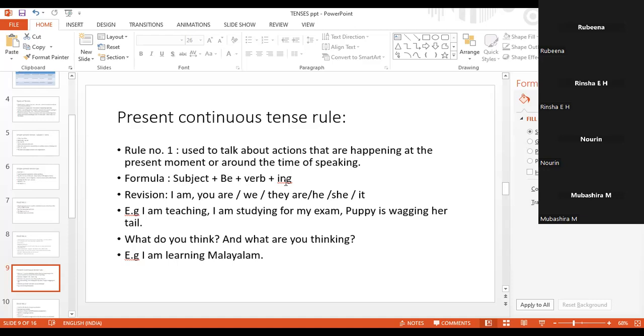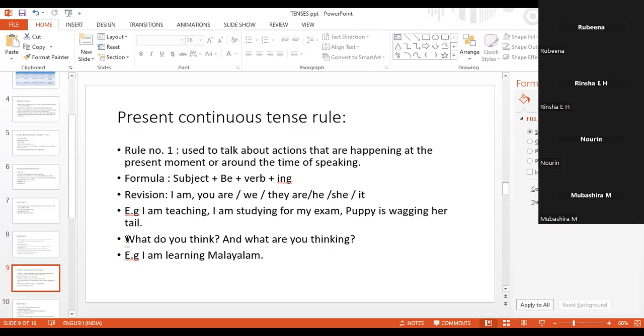So present continuous tense describes an action that is happening at the present moment or at the time of speaking. I can say, I am taking a class. Rubina is writing down the notes. That means we are talking about the actions that are happening at the present moment.